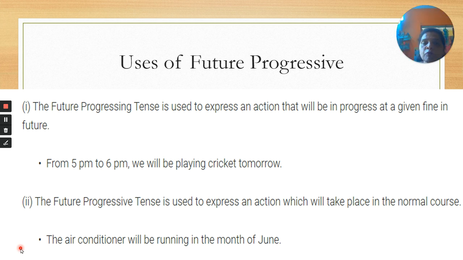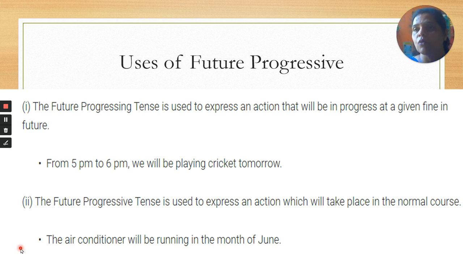in future. The future progressive tense is also used to express an action which will take place in the normal course. Like the air conditioner will be running in the month of June. Okay, so generally when does the air conditioner run? In the month of June, in the summer vacation, in the summer season. The AC will be running in the summer season. So these are all examples of future progressive, expressing an action which will be in progress at a given time in future, or which will take place in a normal course.